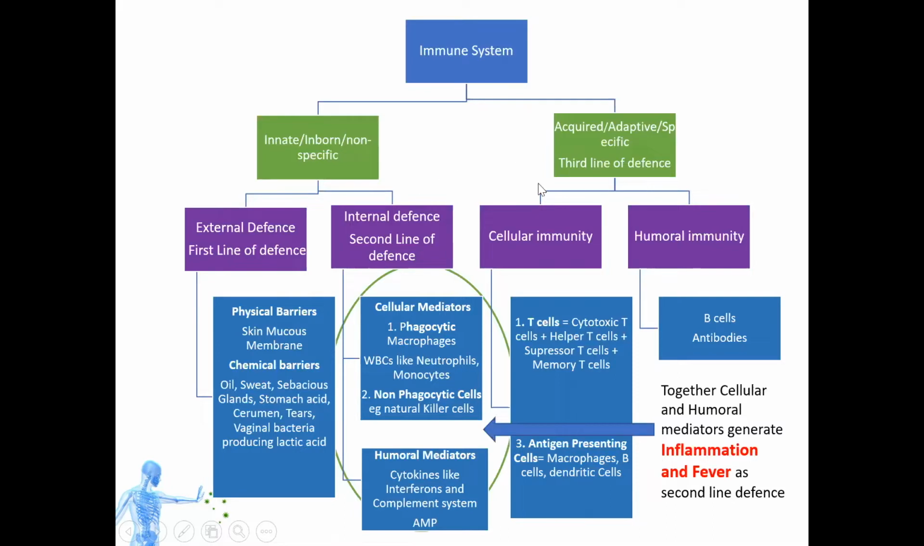So in today's lecture, we are going to start a very important part of the immune system, that is the third line of defense. If a microorganism invades our body and our first and second lines of defense fail, then we have an extremely important defense system, the adaptive immune system, which is a specific immune system, that is the third line of defense. So today we are going to concentrate on the third line of defense.